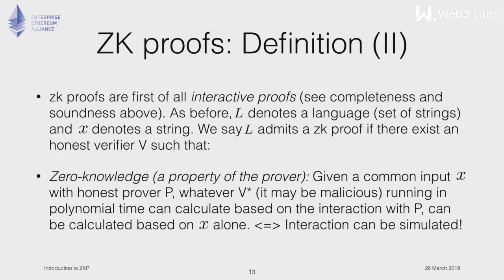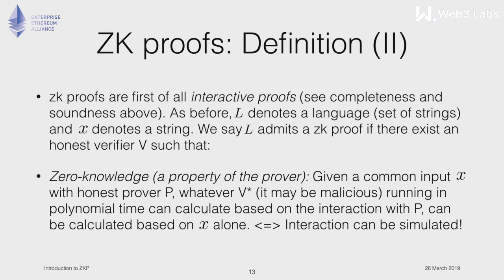Let's see for a second why this makes sense. On one hand, we have the interaction between the prover and the verifier. The prover may or may not have the witness associated with x. Obviously, if the prover has the witness, of course, it can convince the verifier and the statement is indeed true.